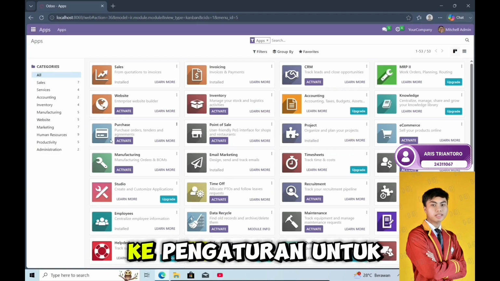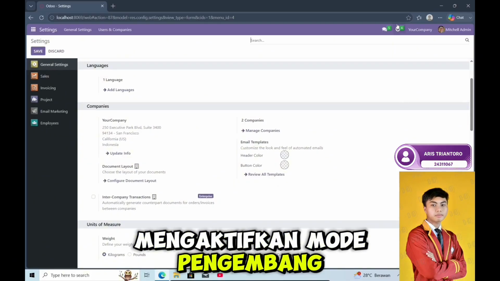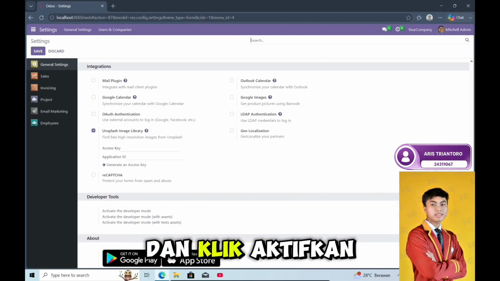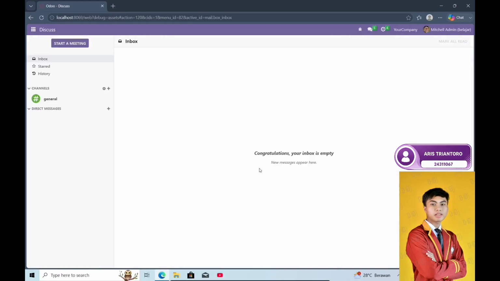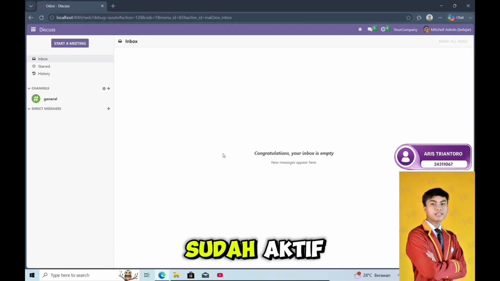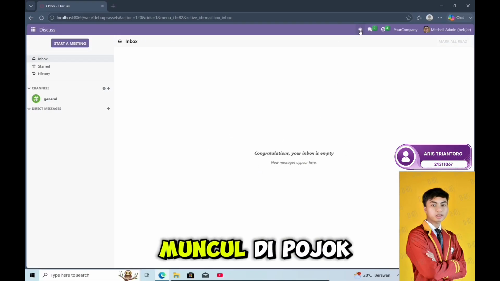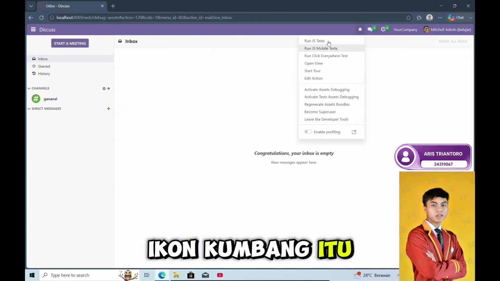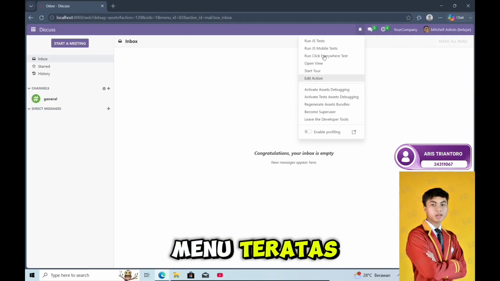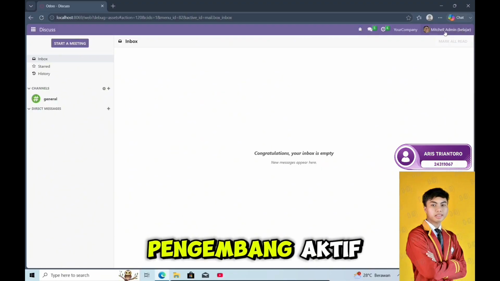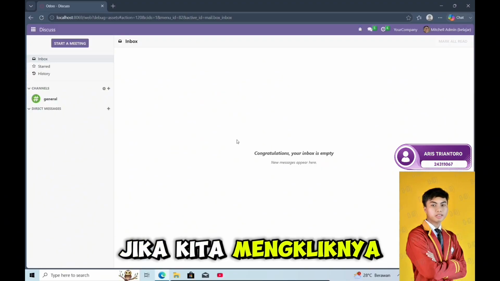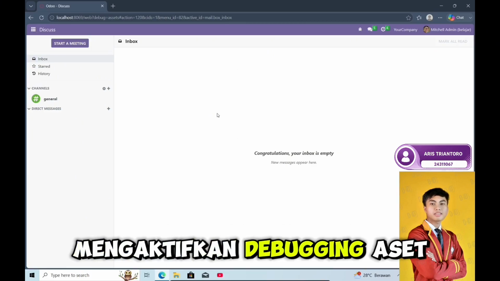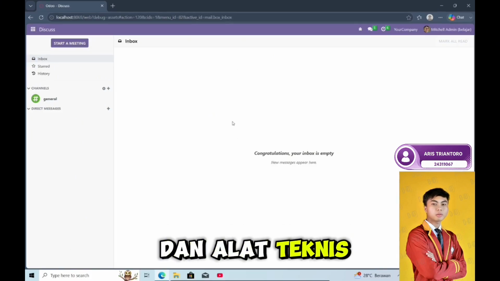Next, let's go to Settings to activate Developer Mode. I'll scroll down to the Developer Tools section and click Activate the Developer Mode. If Developer Mode is already active, a beetle icon will appear in the top right corner. As we can see, that beetle icon now shows up in the top menu, confirming that Developer Mode is active. If we click on it, we get extra options such as running tests, activating asset debugging, and other technical tools.